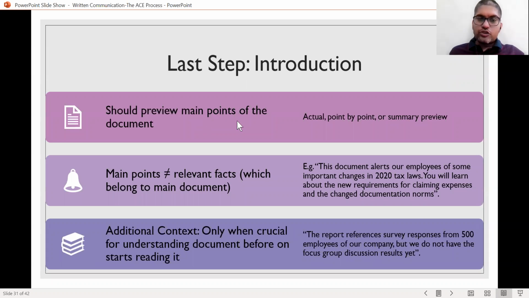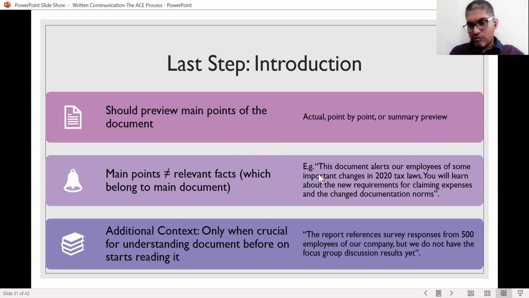In conclusion, you draw upon the main points and conclude something. In the introduction, you actually preview the whole document, preview the main points. You could use an actual point by point, or you could choose a summary preview. But the main points, the main arguments of the document, are not the same as the relevant facts. Facts will come only when you are talking of the main document.